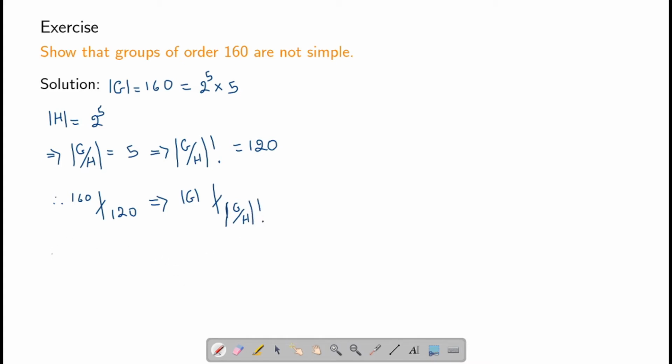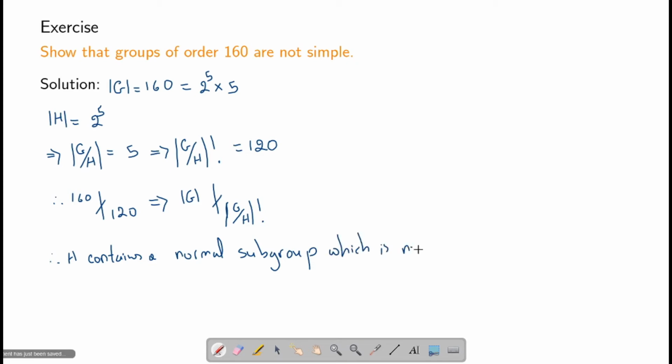Therefore, H contains a normal subgroup of G which is non-trivial. And therefore G is not simple.